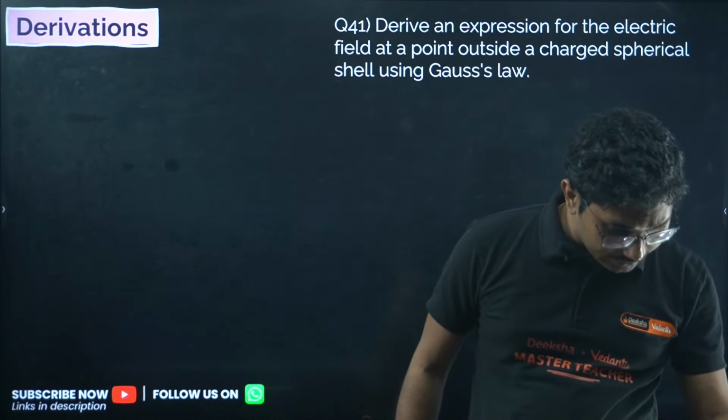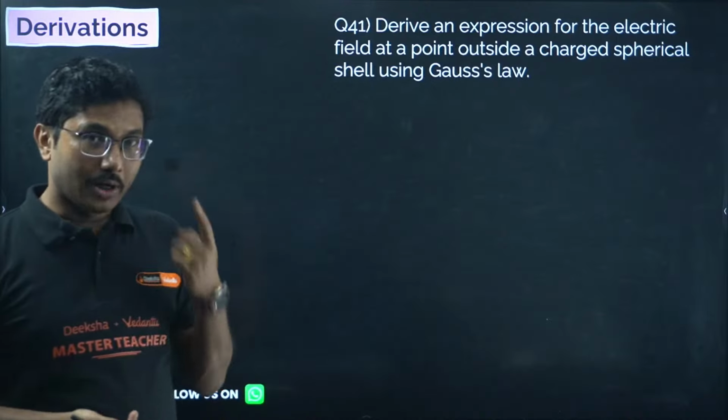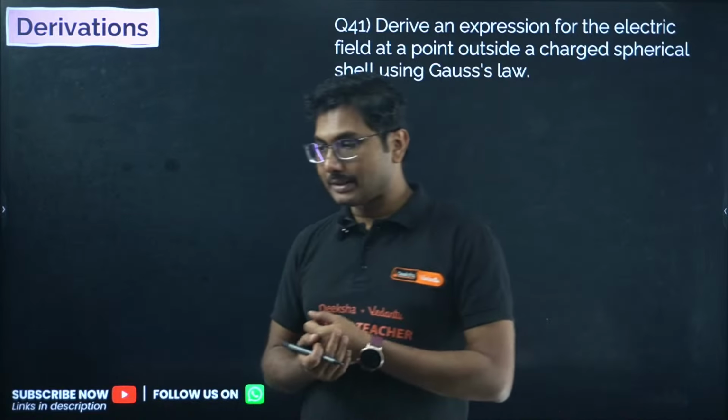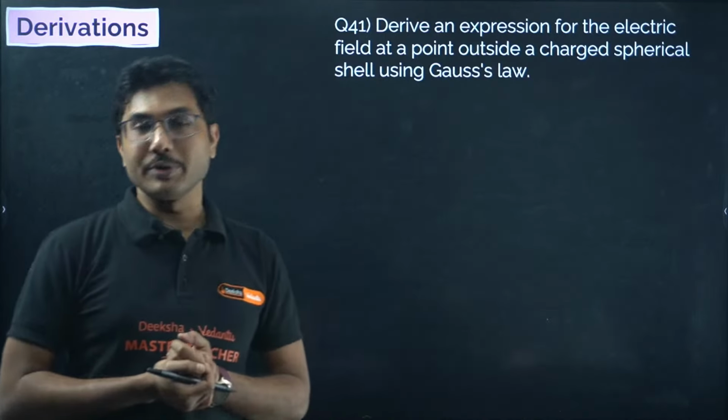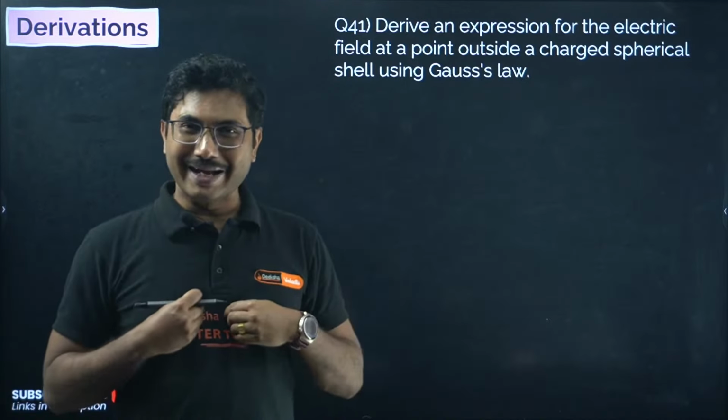Sir, from wave optics, numericals can come in the board exam this year. Jayatith Kulkarni, yes, it is possible. 1 in 3, because if you see the model papers, out of 3 model papers, 1 model paper had wave optics numericals. So there is a 33% chance that there will be a numerical from wave optics, but from my understanding I will put my bet on ray optics rather than wave optics.